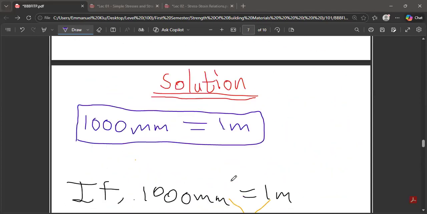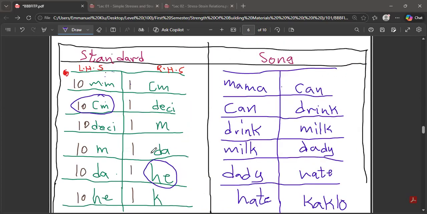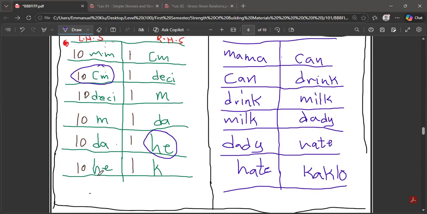Yes. And if you come over here to the left-hand side, where is hectares? Look at where hectare is. And how can we convert hectares to centimeters? No, it is not possible because what are we going to multiply the 10 with? You realize that there is nobody going down. Do you understand me? So if that is the case, it means that they wanted to trick us. So you have to interchange it and look for centimeters. How many centimeters will give you hectares?